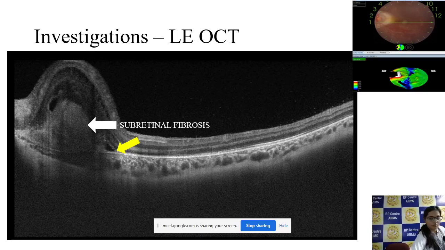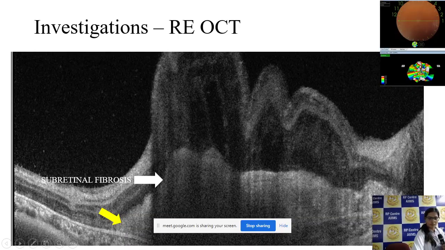Similarly, go back to the right side. So again here you see, it might be an advanced case of ARMD with a large disciform scar. It is just a scar there, and the overlying retina is thrown into folds and you cannot make out the architecture of the internal layers. So it means it's a very chronic process. The shadowing that you were talking about, we'll have to see the top of the OCT to know what is causing it. Unfortunately that has been missed in the picture, so we don't know exactly what is happening.